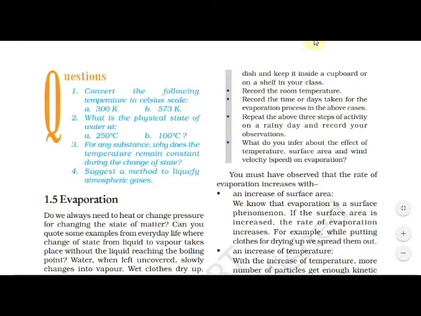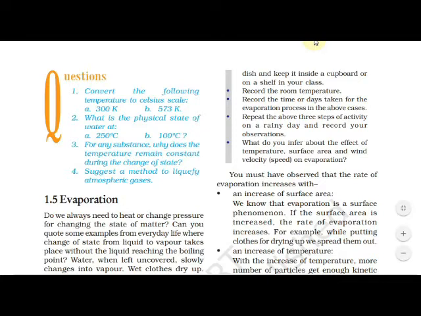What do you infer about the effects of temperature, surface area and wind velocity on evaporation? If the weather is windy, at that time what happens? Evaporation is done fast. If there is more surface area, then evaporation is done fast. If the temperature is higher, the evaporation process is fast, and if the speed of wind is also more, at that time also evaporation is fast. So from all these, what conclusions will you draw?